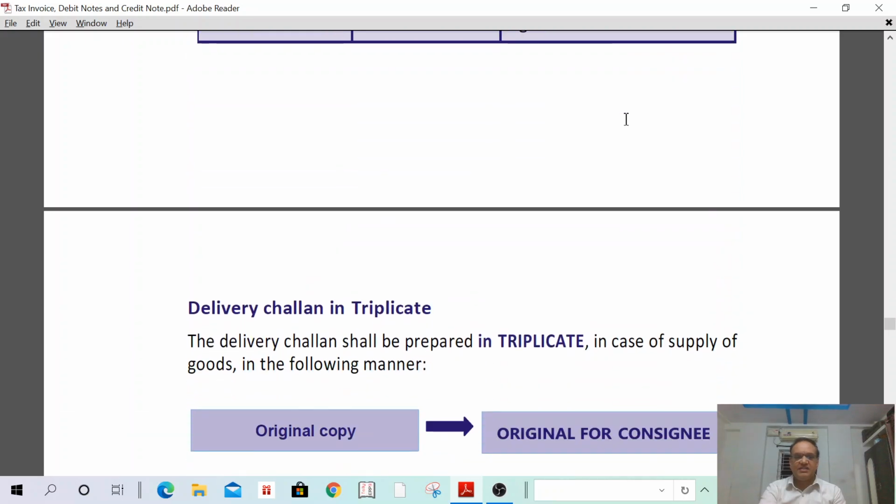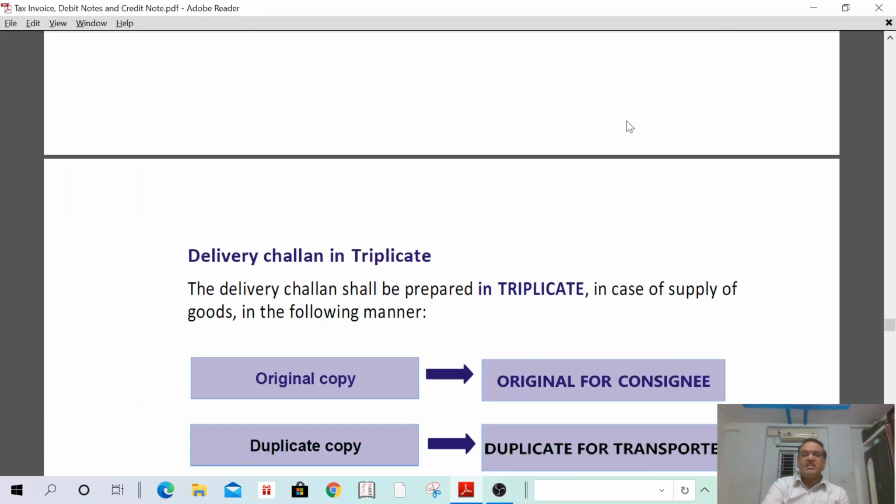Yes. Next, delivery challan shall be applicable only for supply of goods. It is not applicable for supply of services. A delivery challan shall be issued in triplicate. The manner of issuing it is: original for the consignor, original for the consignee, duplicate for the transporter, and triplicate for the consignor.